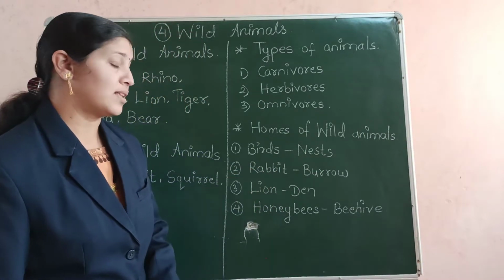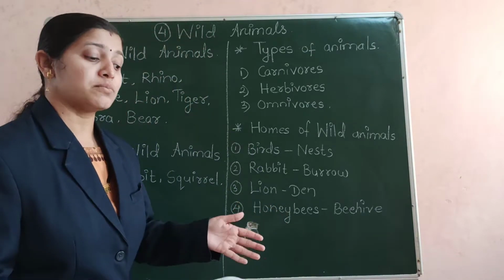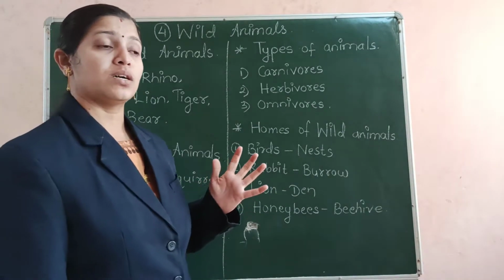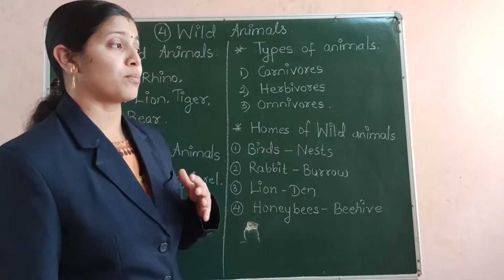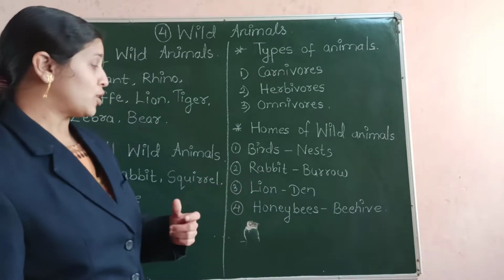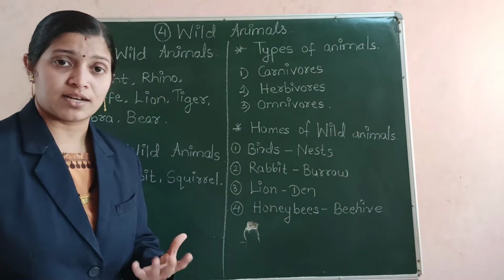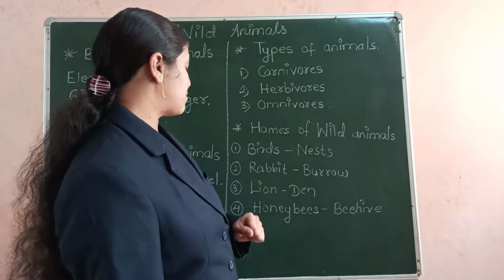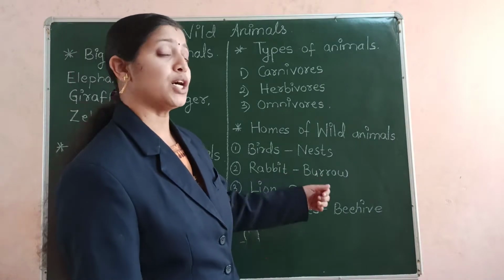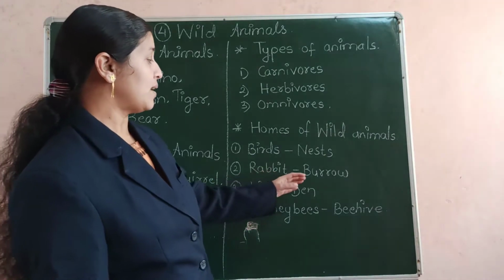Also the rabbit makes a burrow. What is a burrow? A burrow is a deep hole that is made in the ground. So to keep itself protected from the rains, or from the winds, or if there are some people who go into the forests and try to catch the animals there, isn't it? So to keep themselves safe from all such strangers, the rabbit makes a burrow in the ground or in the soil, and it lives there in the burrow.